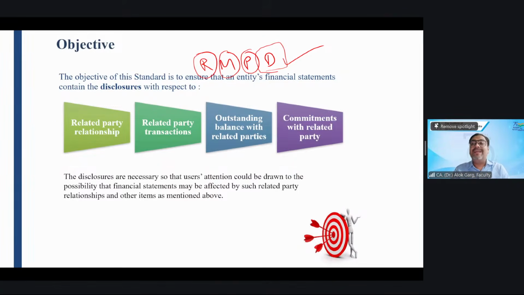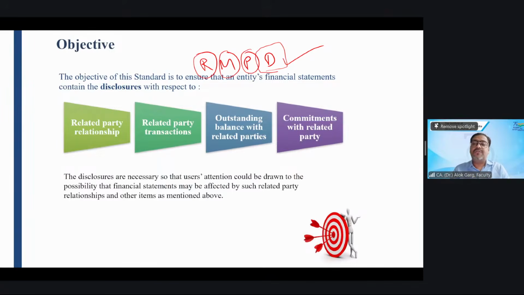Number three, transactions with the related party. For example, A Limited is selling goods to B Limited for rupees 10 crore. So what is the transaction with the related party? Sale of goods. Then outstanding balances with the related party.